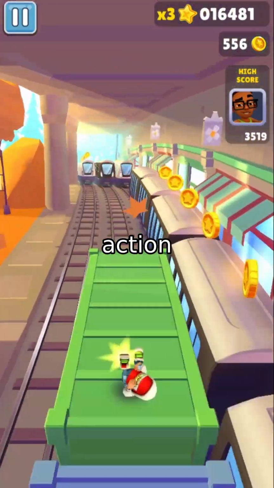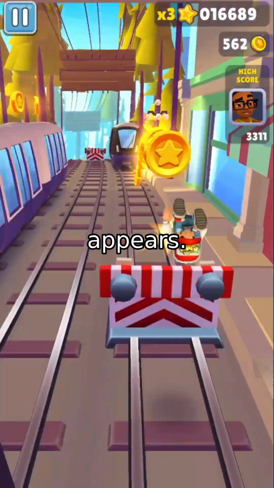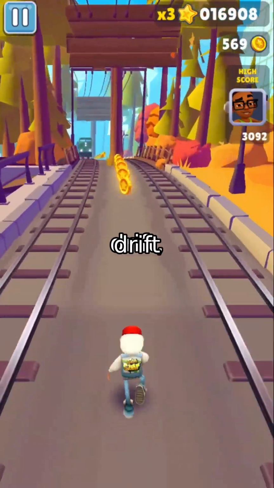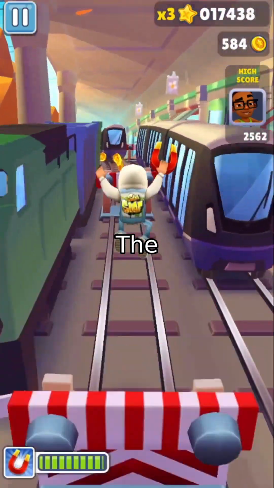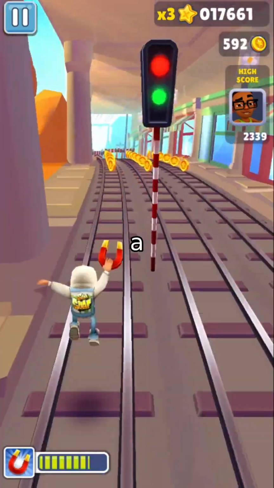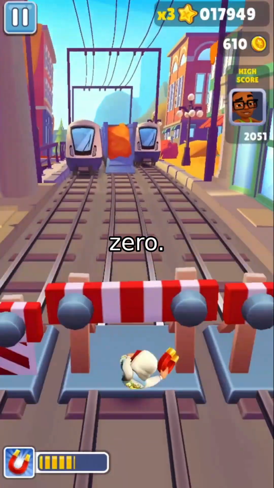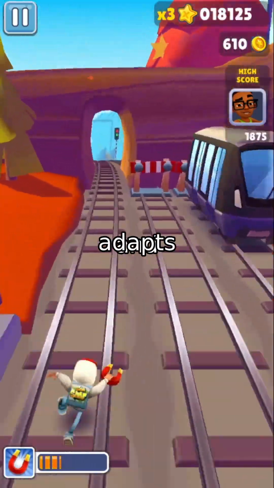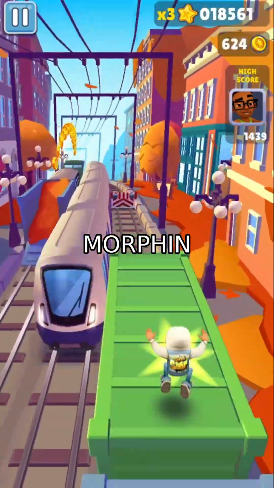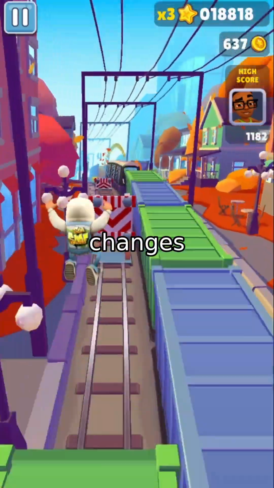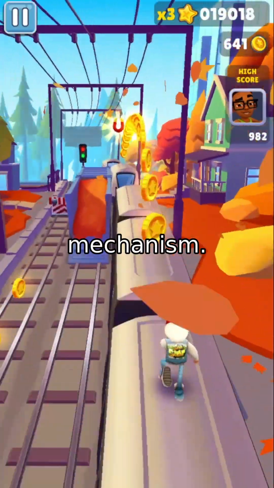Now, what about expanding action spaces? Say a new jump action appears. MORPHIN detects this as a drift, because the agent suddenly has more options and the reward structure changes. The framework dynamically expands the Q table by adding a new row for the new action, initialized to 0. Then it resets exploration and adapts the learning rate, just like with a goal shift. This unified response means MORPHIN handles both reward function changes and action space expansions with the same mechanism.